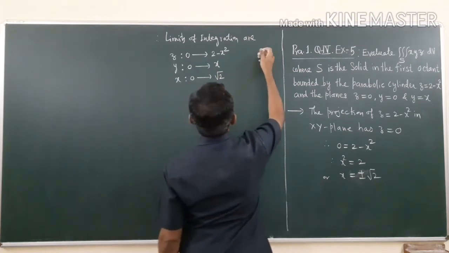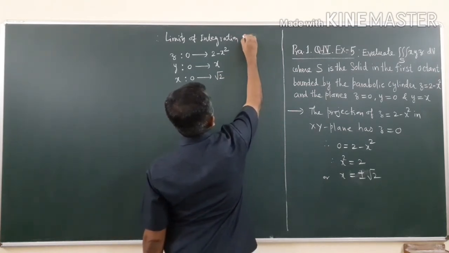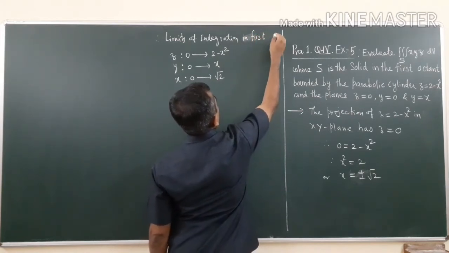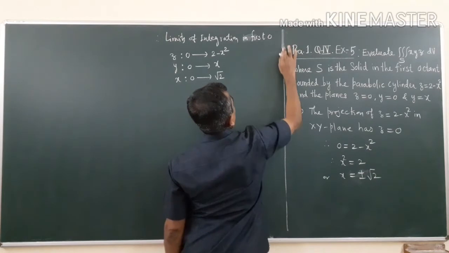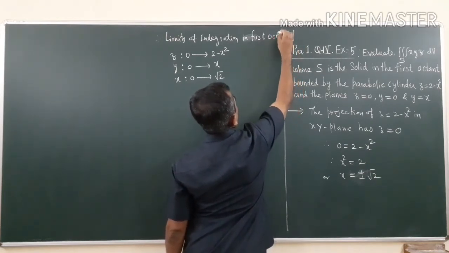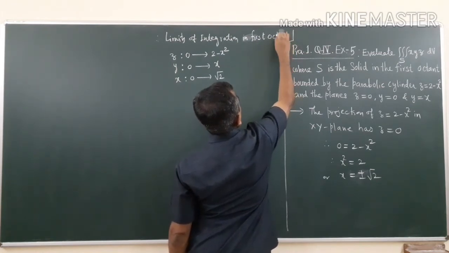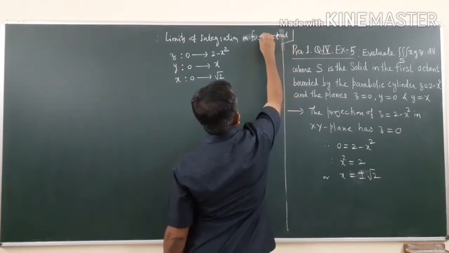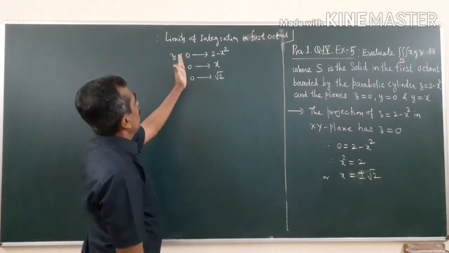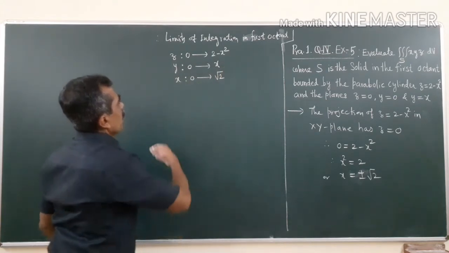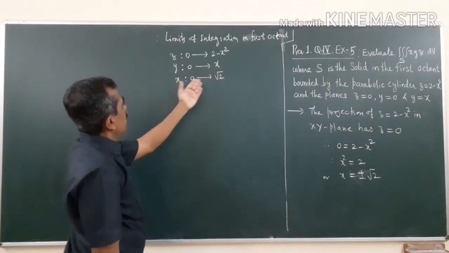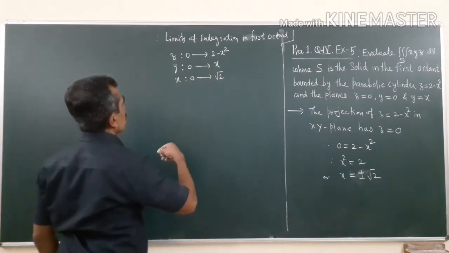So the limits of integration in the first octant: everything will start from 0 and go up to the boundary of the cylinder here, up to the plane y is equal to x, and up to x is equal to root 2.